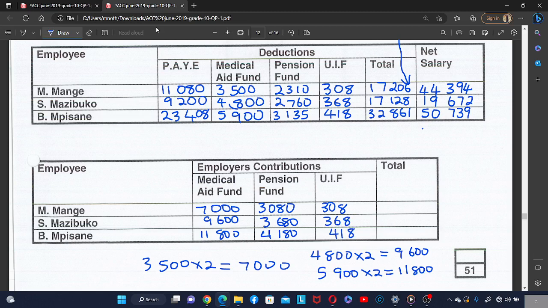And then let's calculate the totals. So for this one, it is 10,388. And then for this one, it is 13,648. Then this one, it is 16,398. Thank you.